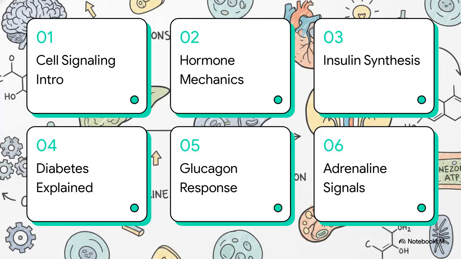Let's get started. Okay, here's our roadmap for today. We'll start with an introduction to cell signaling, then move into understanding hormone mechanics. After that, we've got insulin synthesis and action, diabetes and insulin resistance, glucagon and the hypoglycemic response, and finally, adrenaline and signal amplification. Let's dive in.